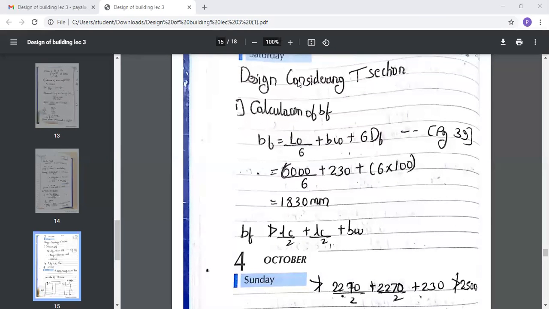Okay, everyone had done up till here. Everyone had got the value, that is 1830 mm. Okay. What about others? All the others had also done. Should I proceed further? Everyone had completed.